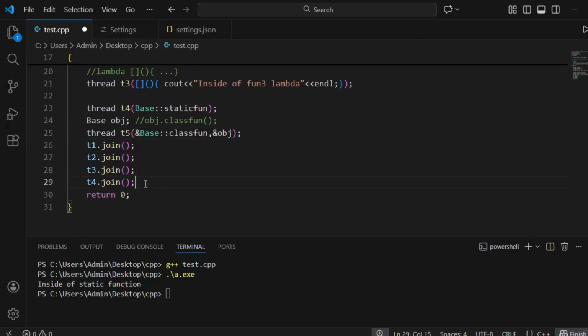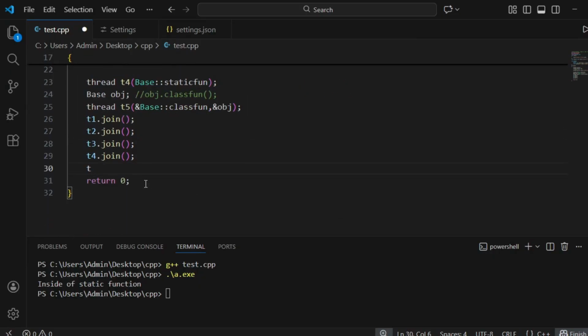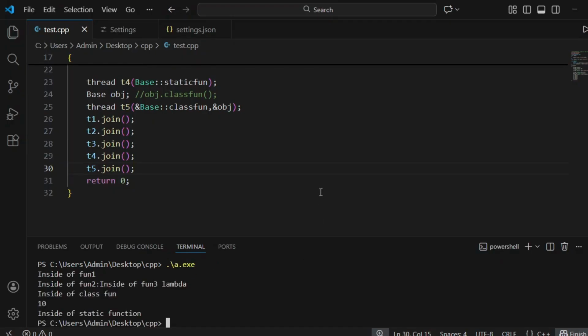Okay, now t5 dot join. Let's compile this. Let's run this. See, inside a class function. Clear?